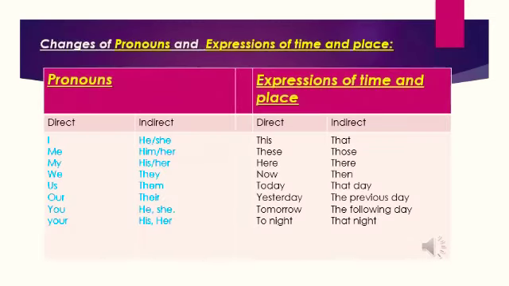See how the words or pronouns change from direct to indirect. For example, the pronoun "I" will become "he" or "she." The pronoun "we" will become "they," etc., as follows in this table. Next, the words expressing nearness of time or place in the direct speech are changed into similar words expressing distance. For example, "this" will become "that." Similarly, "yesterday" will become "the previous day," "tomorrow" will become "the following day" or "the next day," etc., like this.